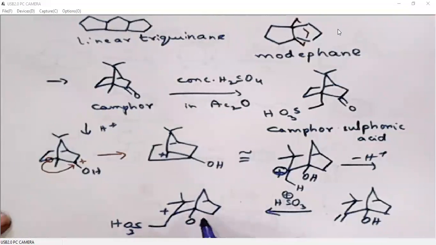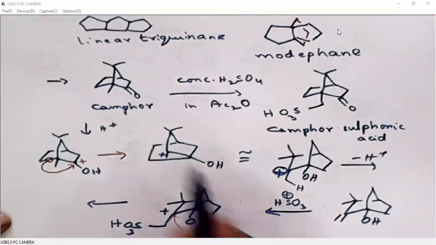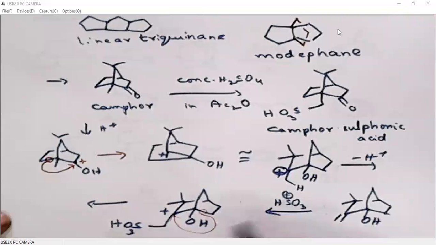This bond is anti-periplanar, so it will migrate. We again have a carbocation here, so the oxygen will form the double bond with loss of a proton. So it is exactly the reverse of what I have discussed, so I'm not discussing it again.